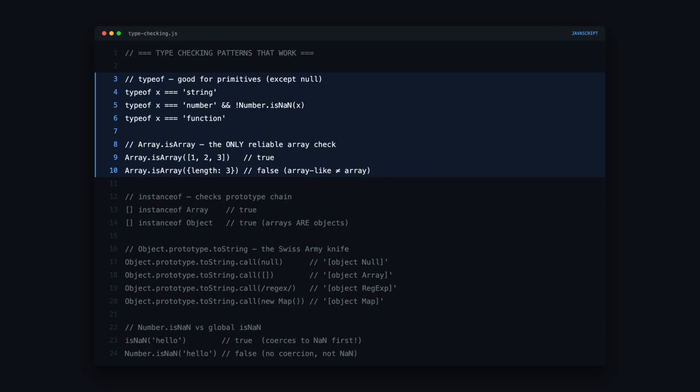So how do you actually check types reliably? typeof works for primitives except null, which we already covered. For numbers, always pair typeof with Number.isNaN because typeof NaN is number.